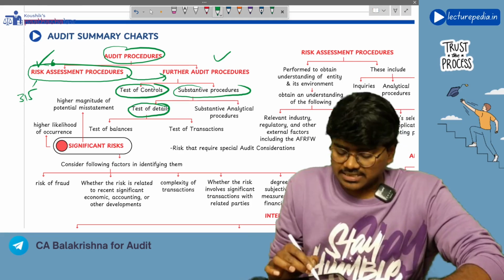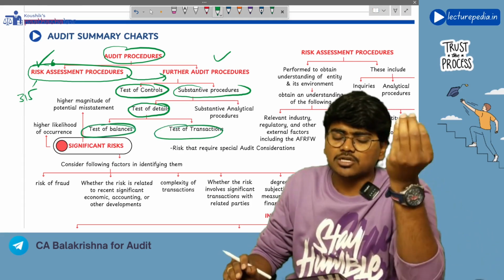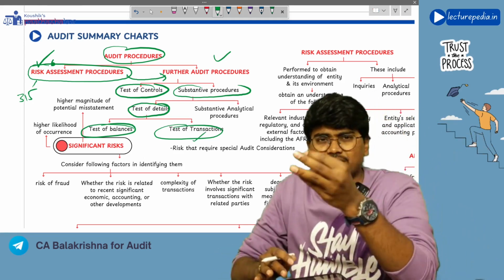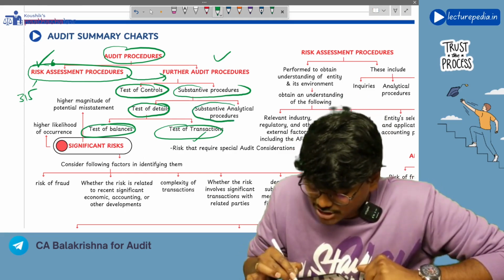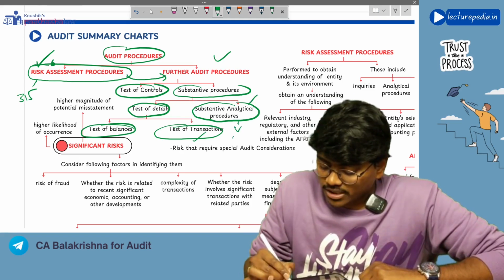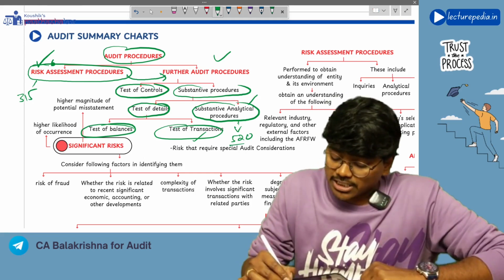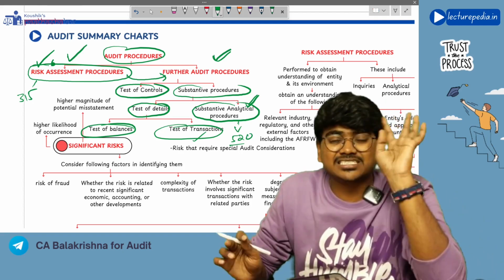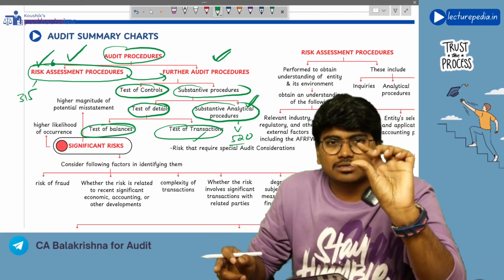Okay, these test of details can again be test of balances or test of transactions. Test of balances means auditing the balances that are present in the balance sheet. Test of transactions means performing tests on P&L items. Okay, next, substantive analytical procedures. What is this analytical procedure? We will discuss as per SA-520. The beauty of this analytical procedure is that you can use it as further audit procedure as well as the risk assessment procedure. Okay, you can use analytical procedure as both RAP and FAP.